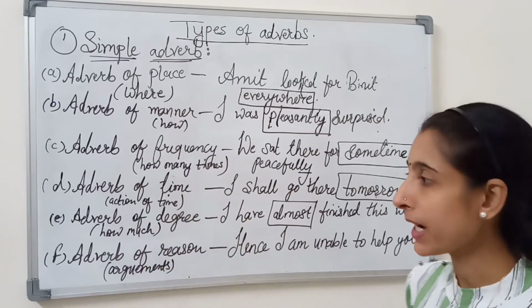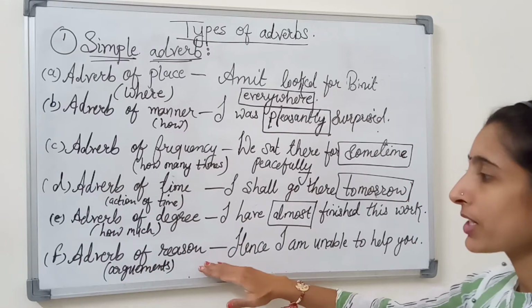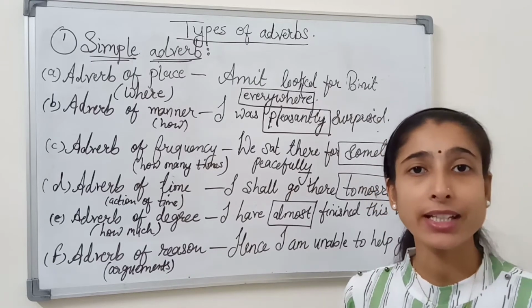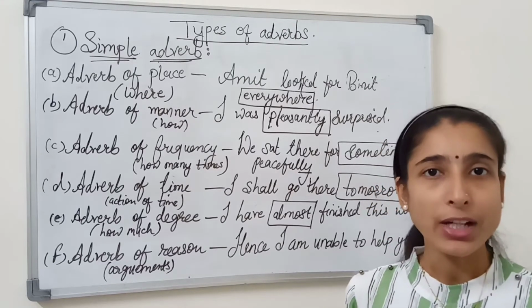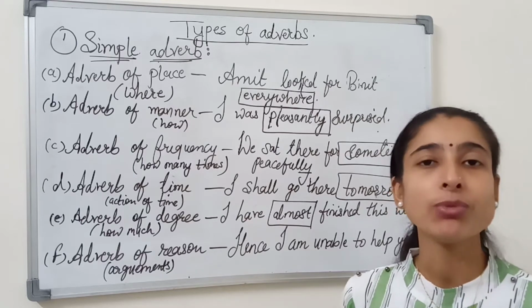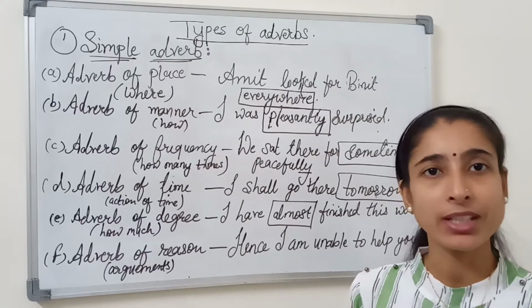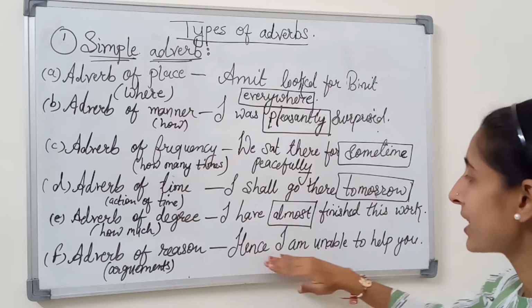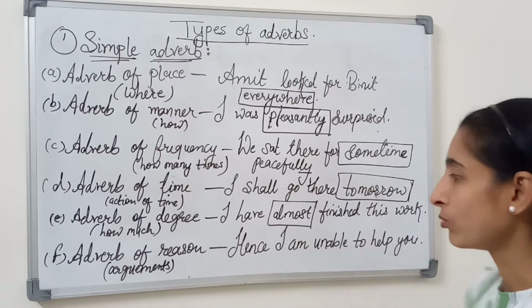Move to our sixth type, adverb of reason. The name itself denotes the meaning: it gives the answer to the arguments. Whenever we argue, we give the reason. Whenever we quarrel, we give the reason. So let's see the example. Hence, I am unable to help you.